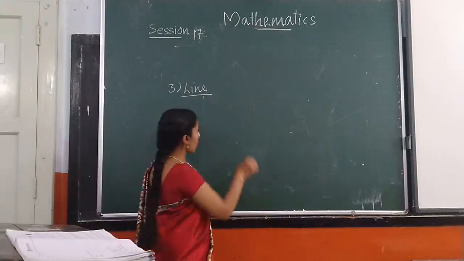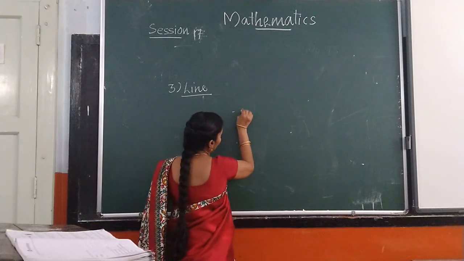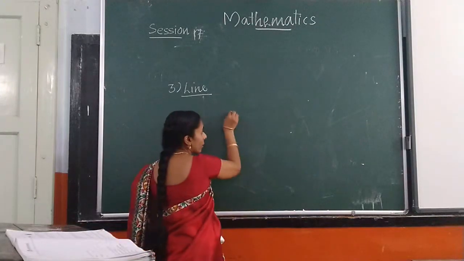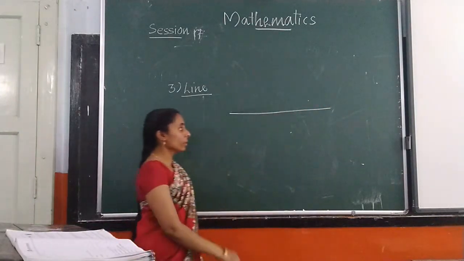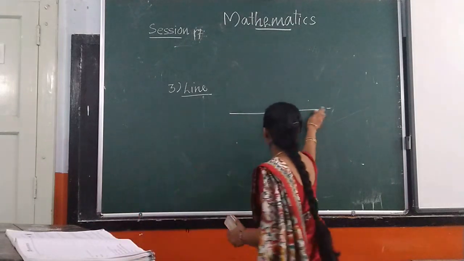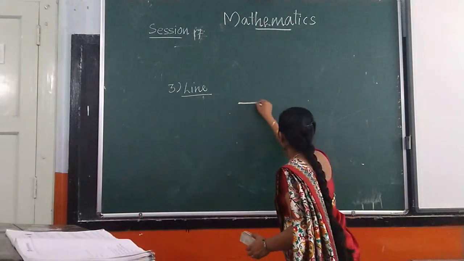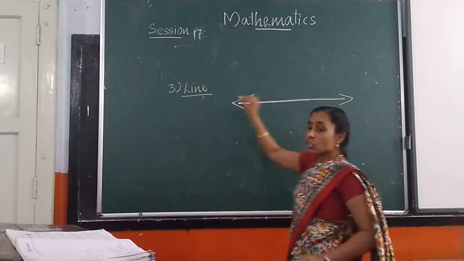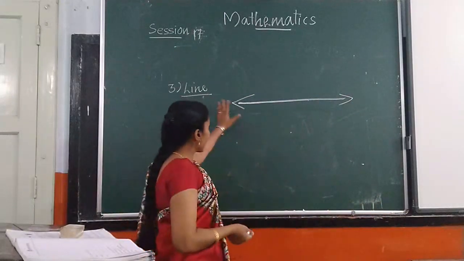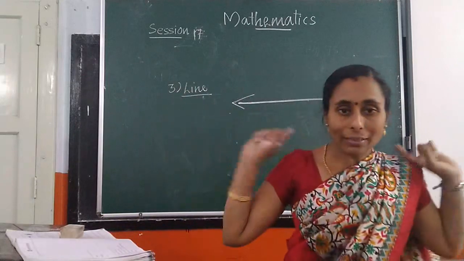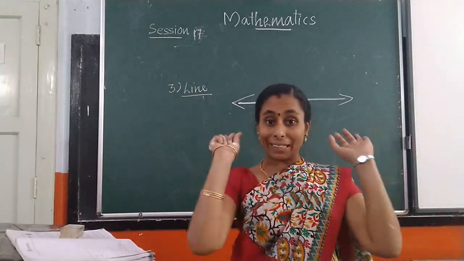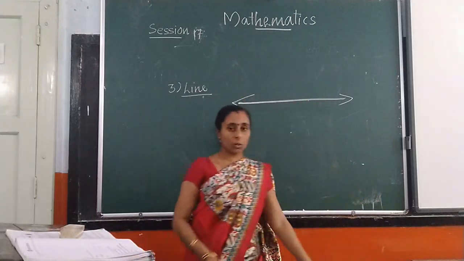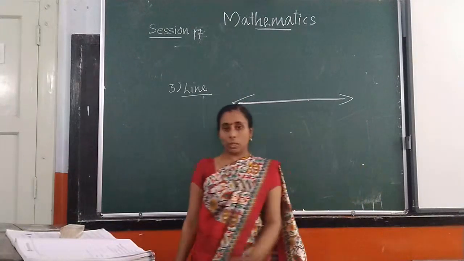A line is a collection of points. Here I am going to draw many points. It is endless, extending on both sides. Extending this side it is not ending, and that side it is not ending. And the path is straight.